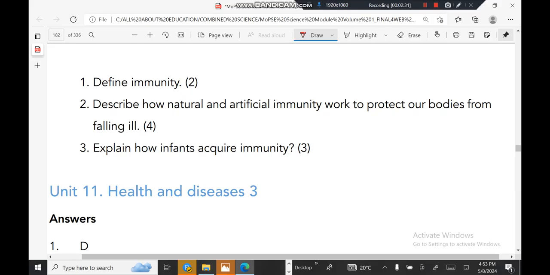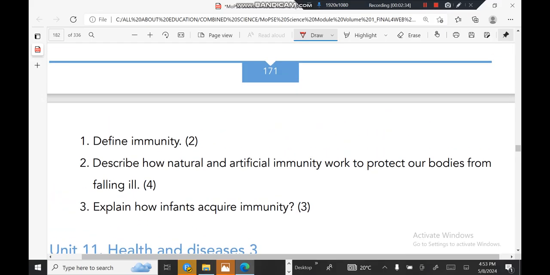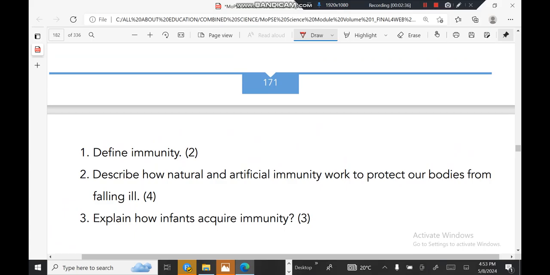Then explain how infants acquire immunity. Infants acquire immunity through breastfeeding. They can acquire immunity through immunization and also natural immunity.